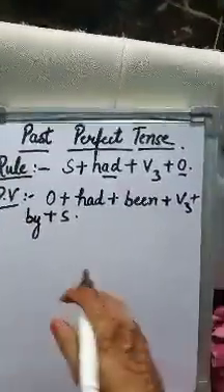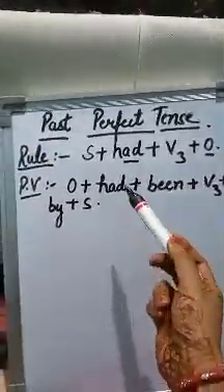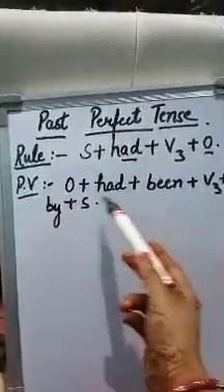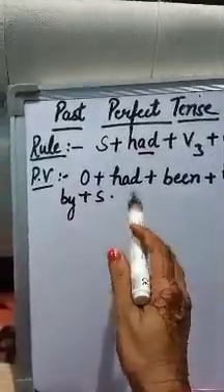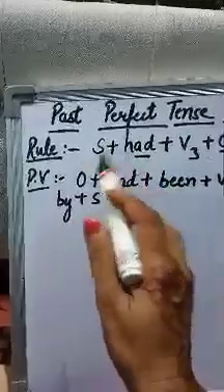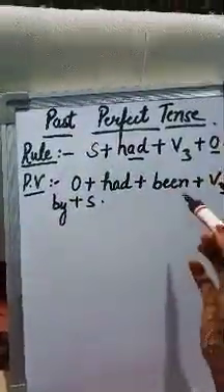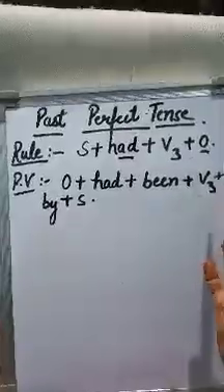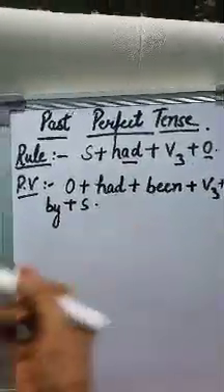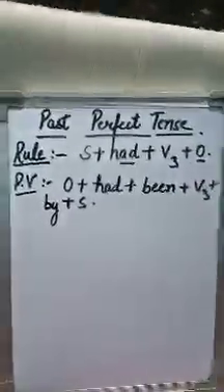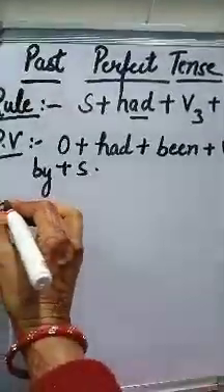Okay, the rule is object plus helping verb had, whether the subject is singular or plural. We always use had in past perfect tense, then addition of been, then third form of verb plus by plus subject. So we will do with the examples like